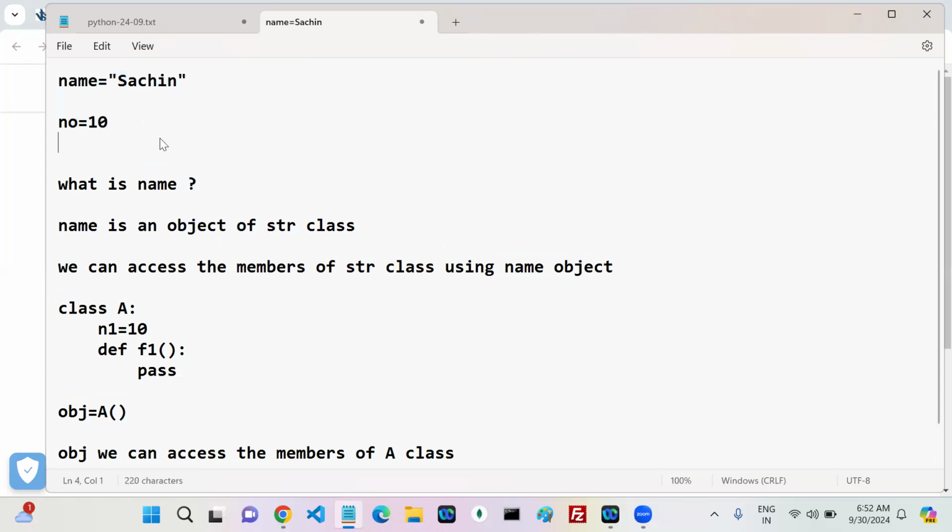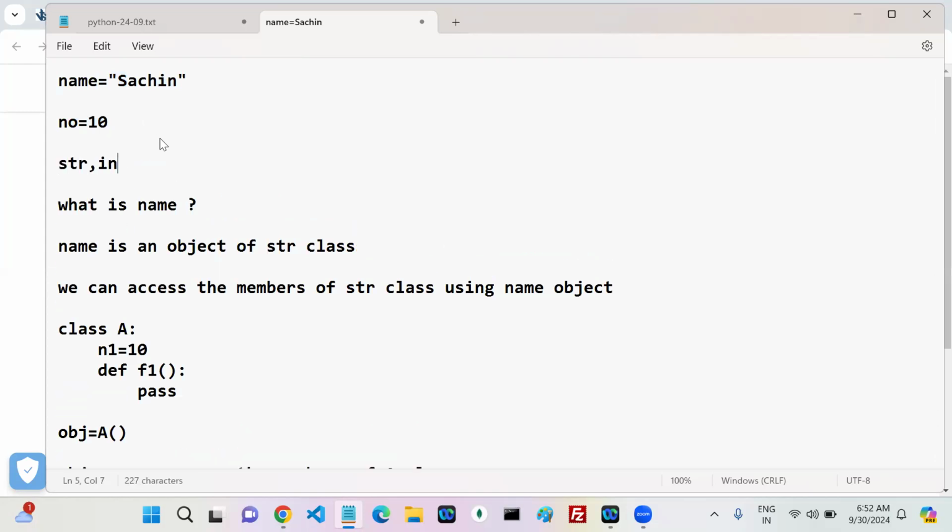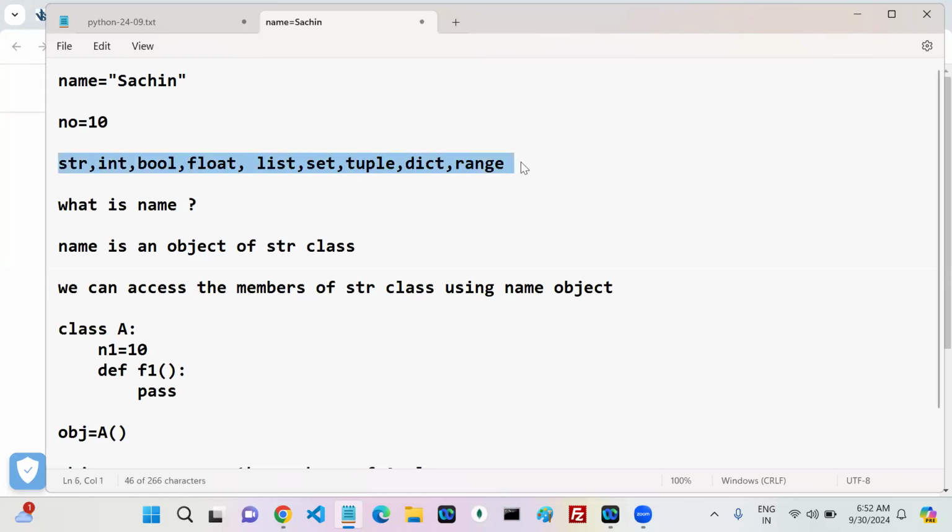Tell me some classes that you know. Everyone knows these: str, int, bool, float. These are all classes. List, set, tuple, dict, range. Like this, we have predefined classes.